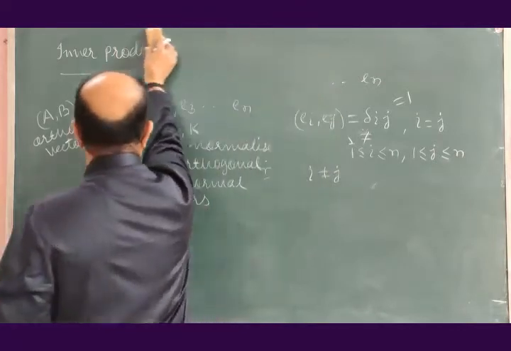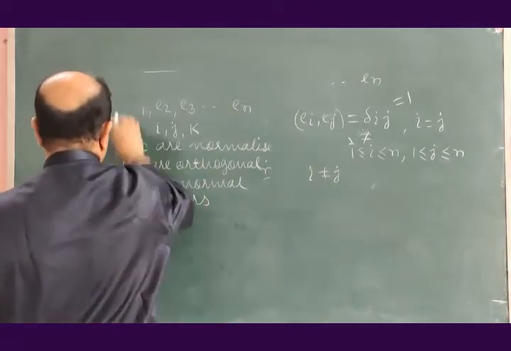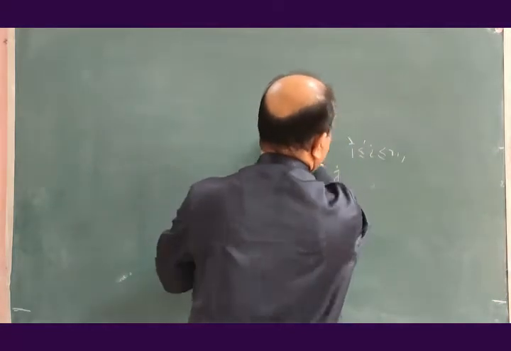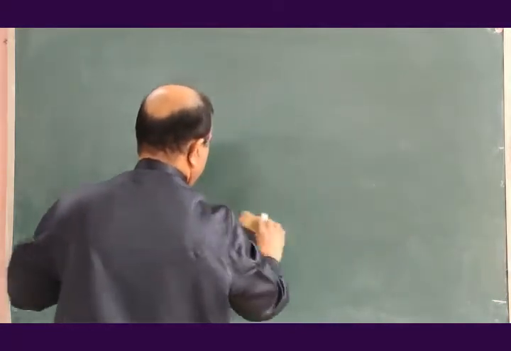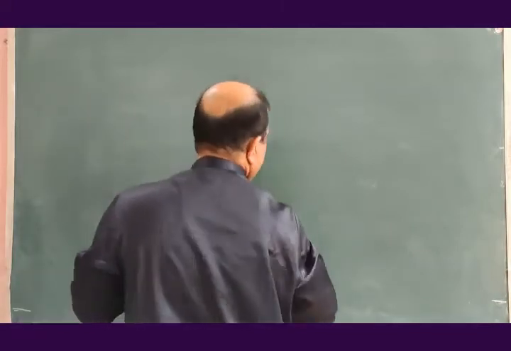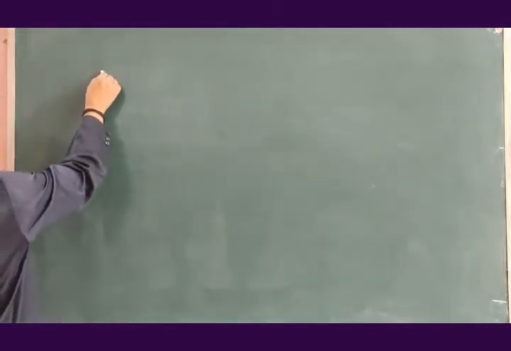And the diagram for this is. Let us consider this silicon crystal structure here.